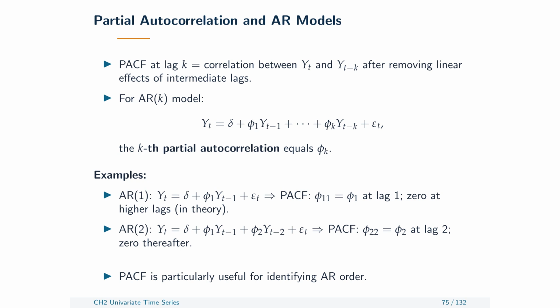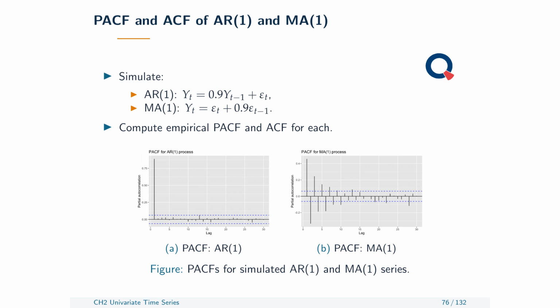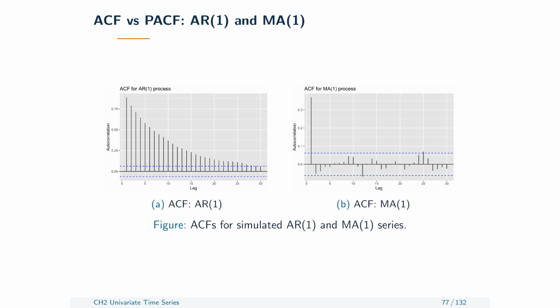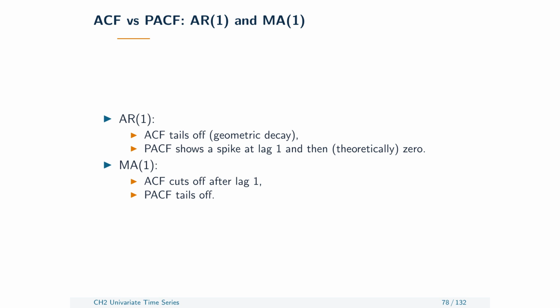The partial autocorrelation function, or PACF, asks a more selective question. At lag k, it measures the linear association between current y and y from k periods earlier after removing the linear effects of the intervening lags. It is the last coefficient in the linear projection using lags 1 through k. For a true autoregressive model of order p, the population PACF cuts off after lag p. The ACF usually tails off.